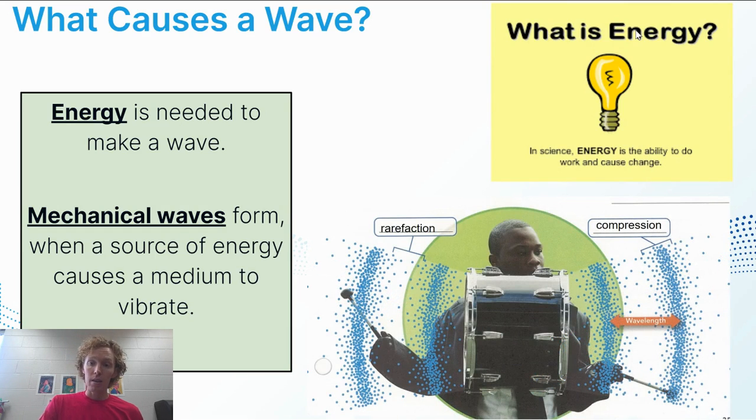If we take a look here, as this drummer hits the drum, he's causing a vibration. He's putting work into the drum, and then the panels on the drum start to vibrate, and then it pushes the air particles out. It compresses air particles, and then it also decompresses or makes a rarefaction in the air particles, which is going to be our type of longitudinal wave.